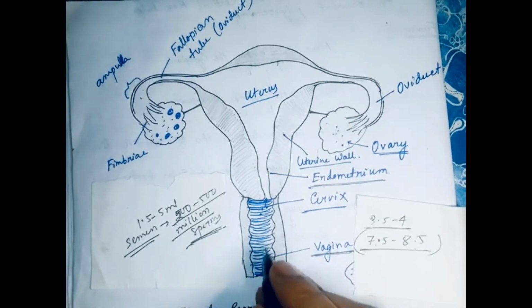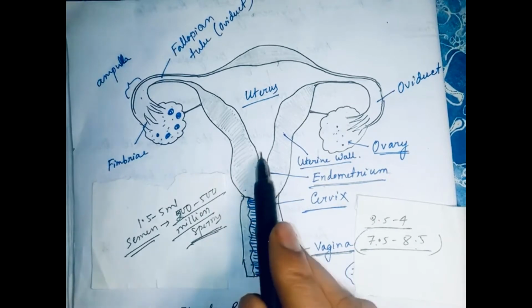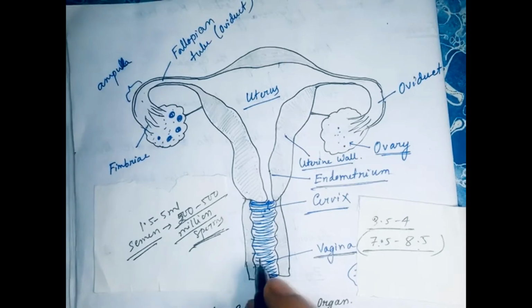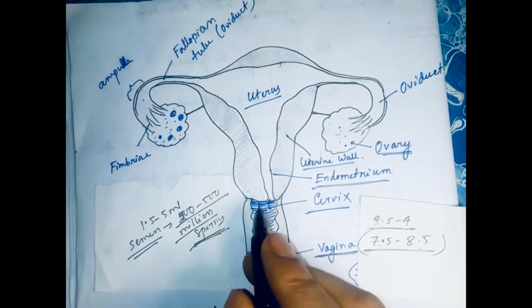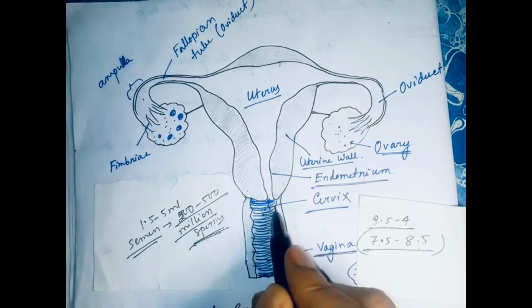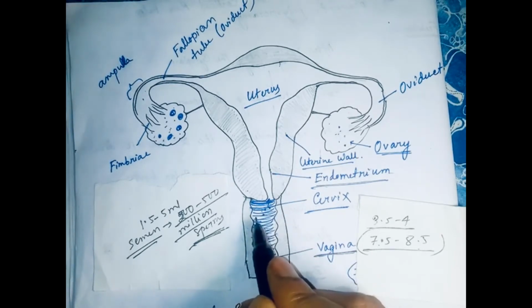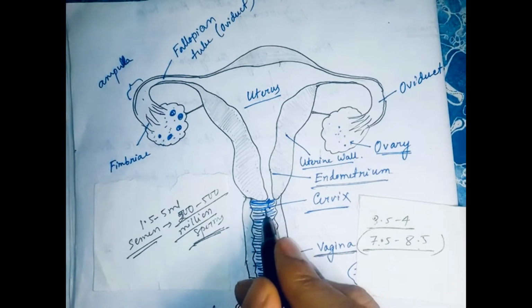Here some sperm will go to the cervix. How will they survive? Seminal fluid and cervical mucus are present in the posterior vaginal portion, which are alkaline in nature.